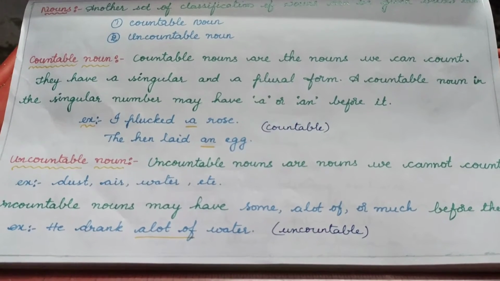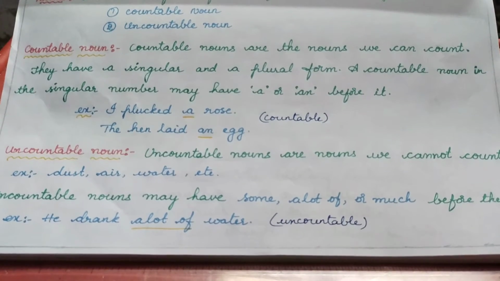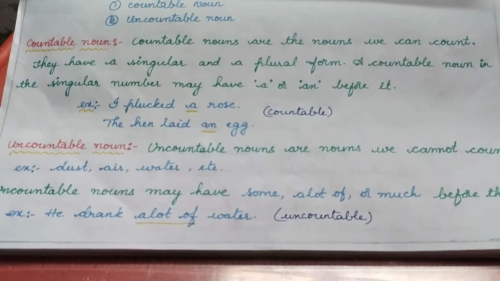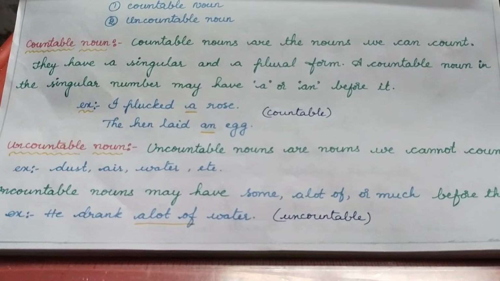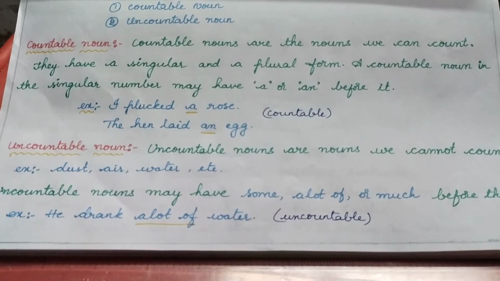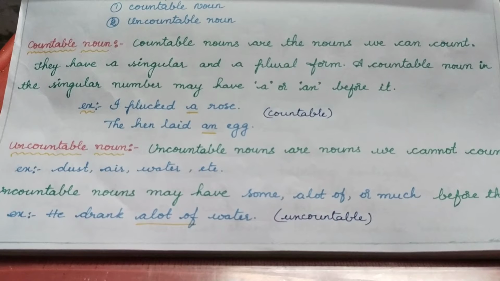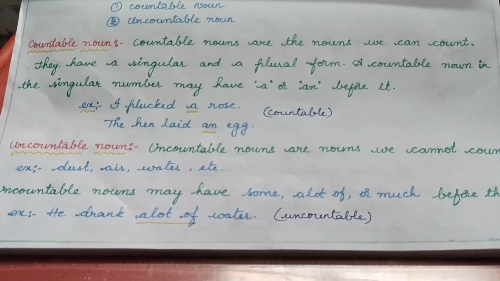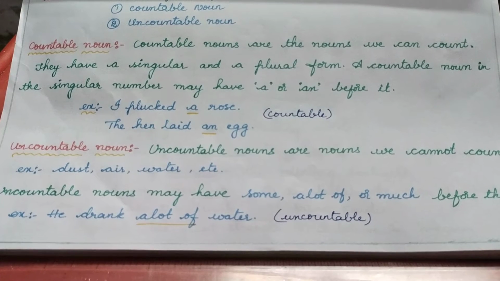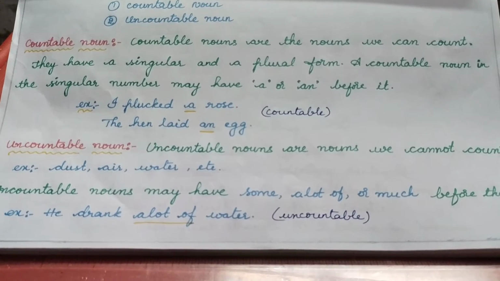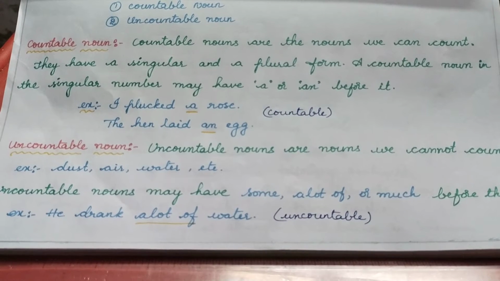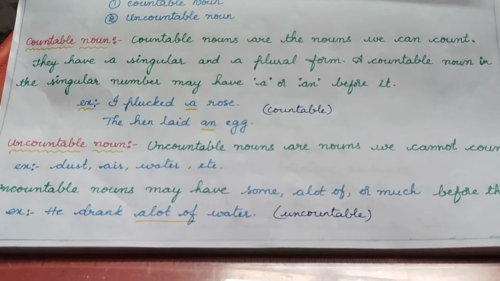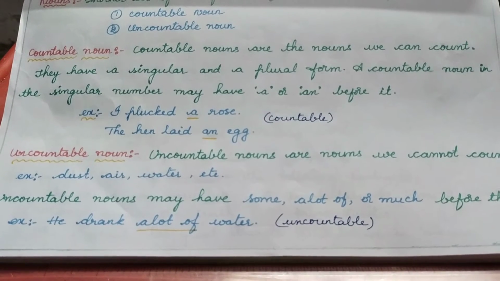Okay. So countable nouns. What are countable nouns? As the name itself indicates, the nouns which we can count are said to be countable nouns. Since we are able to count, we will have single or more than one. If we have only one, it is singular, and more than one, plural. A countable noun in the singular may have a or an before it. So the things which we can count are called countable nouns.